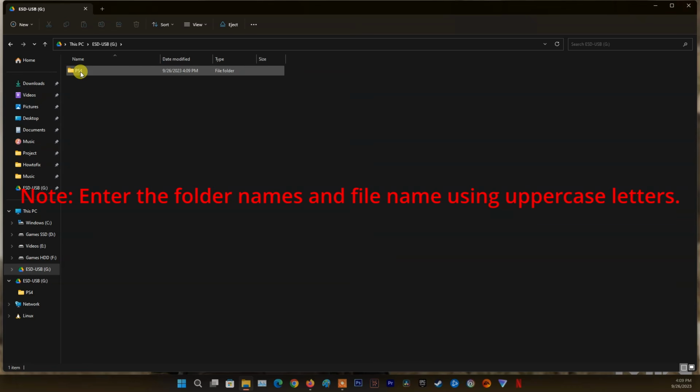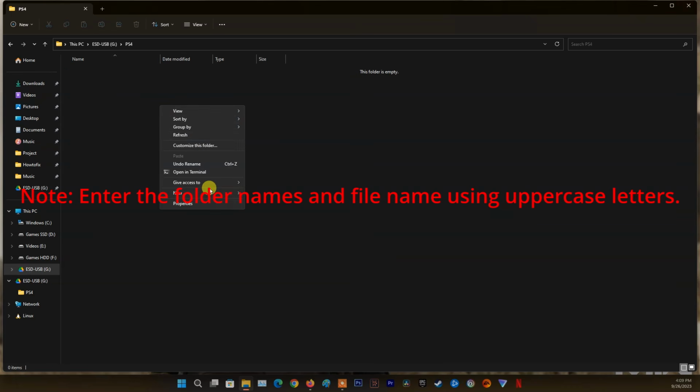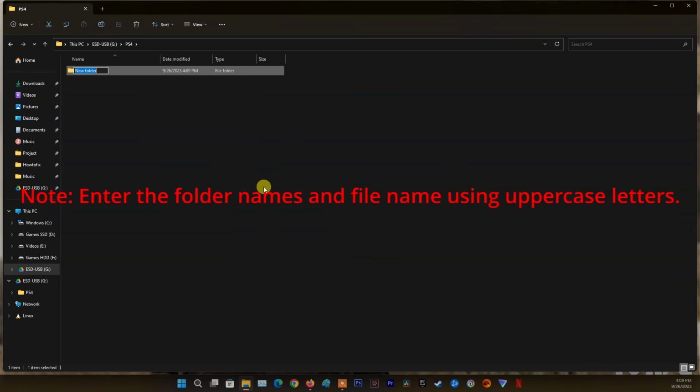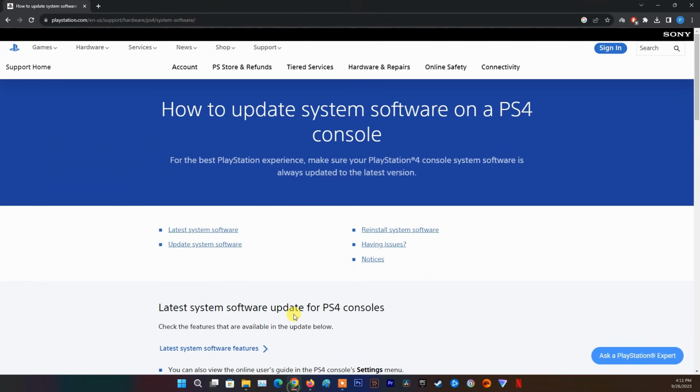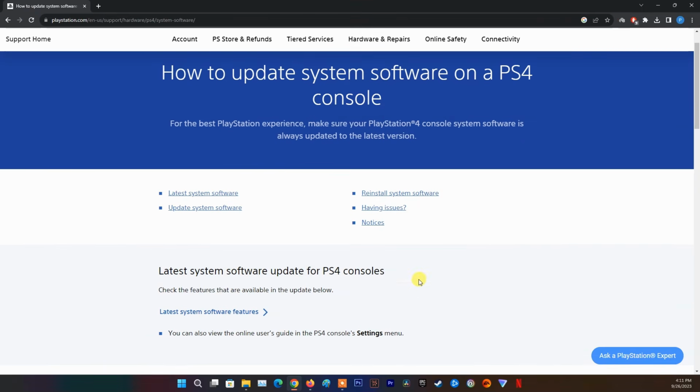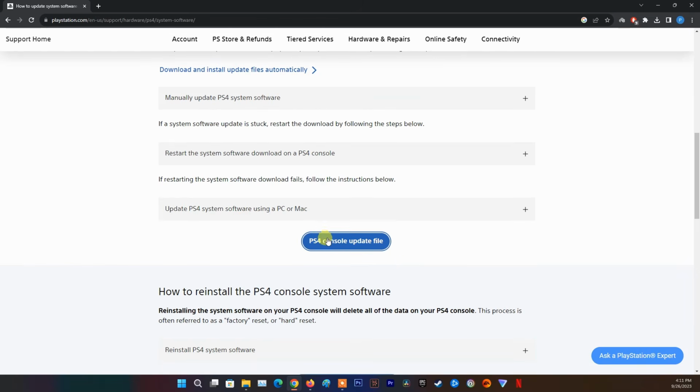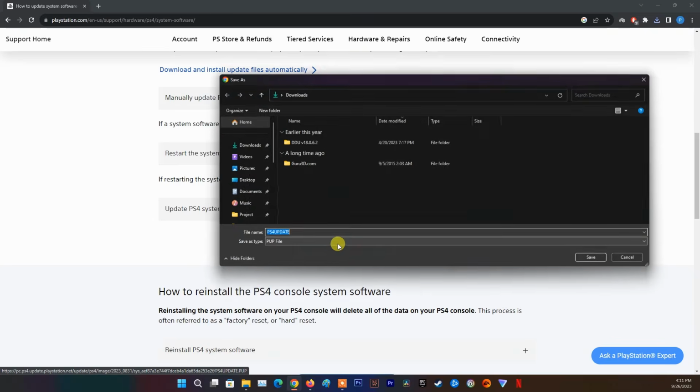Inside that folder, create another folder named Update. Now, download the PS4 console update file on the PlayStation site and save it in the update folder. Save the file as PS4 update.pup.